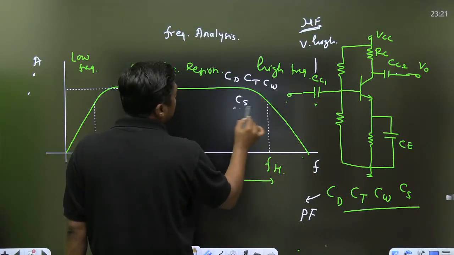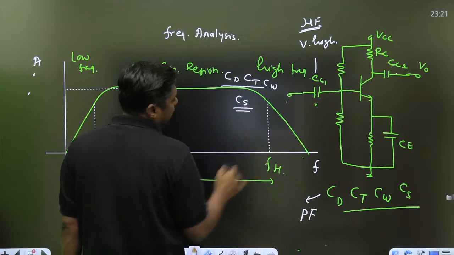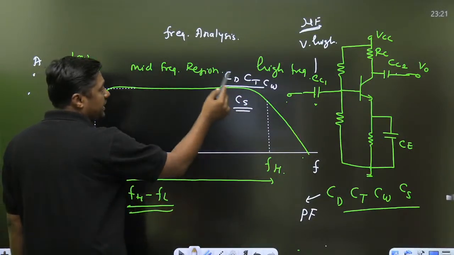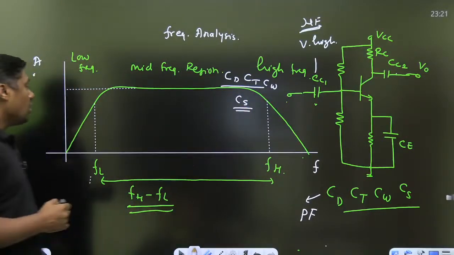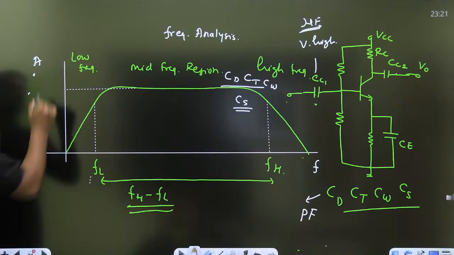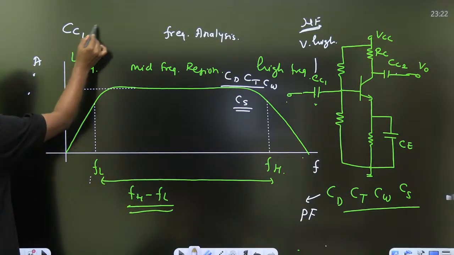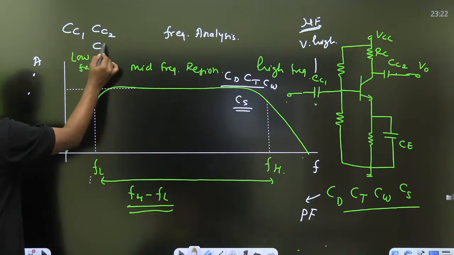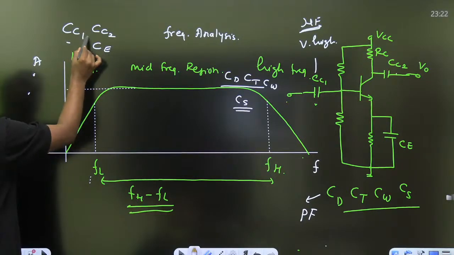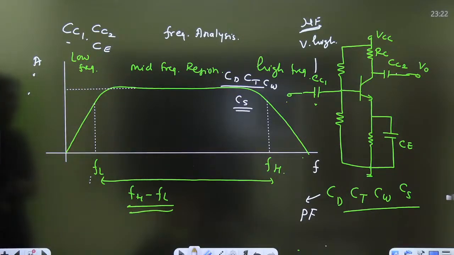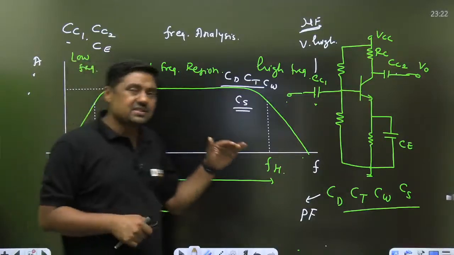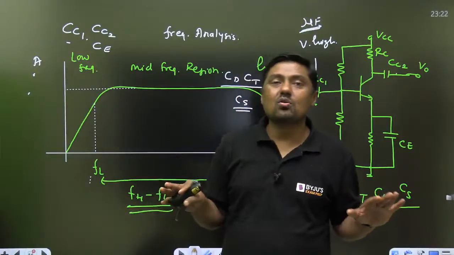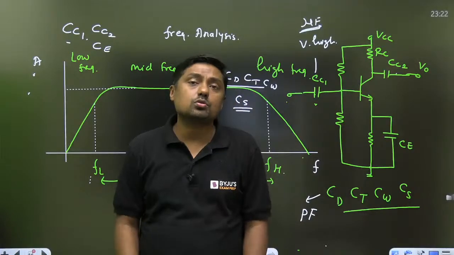Because of the internal capacitances, the gain will fall at higher frequency, which means FH depends upon these parameters. The gain at lower frequency falls because of the external capacitances, the coupling capacitor and the bypass capacitor. In the mid frequency range, the gain is almost constant.